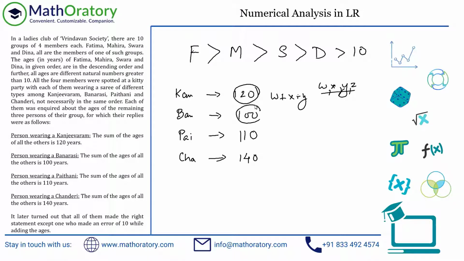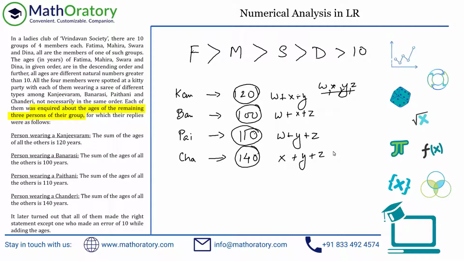The other one is W plus X plus Z. The other one is W plus Y plus Z. So this one will be X plus Y plus Z, right? It has to be. If we go back to the initial set, what did it say?